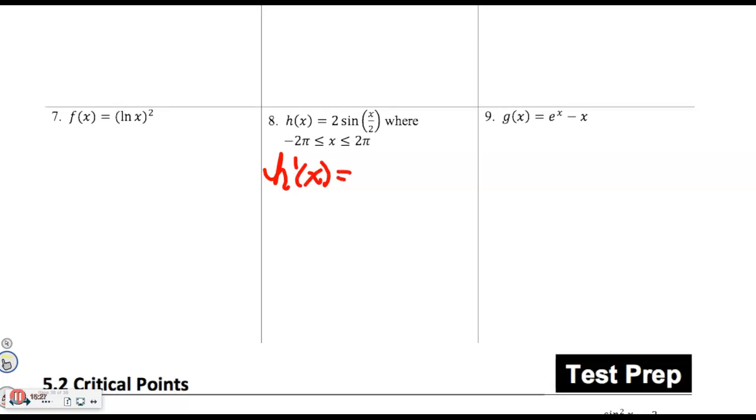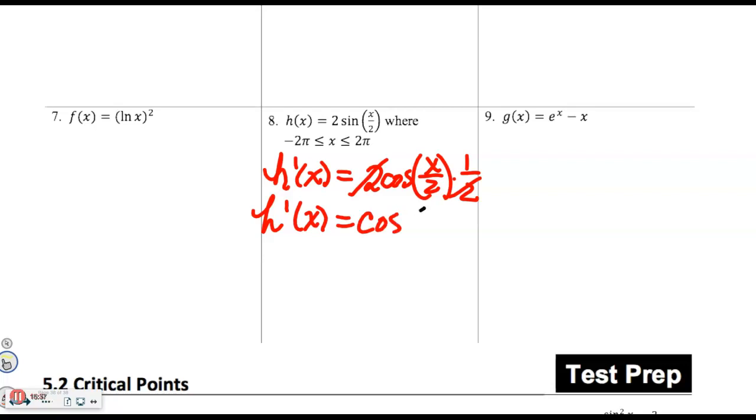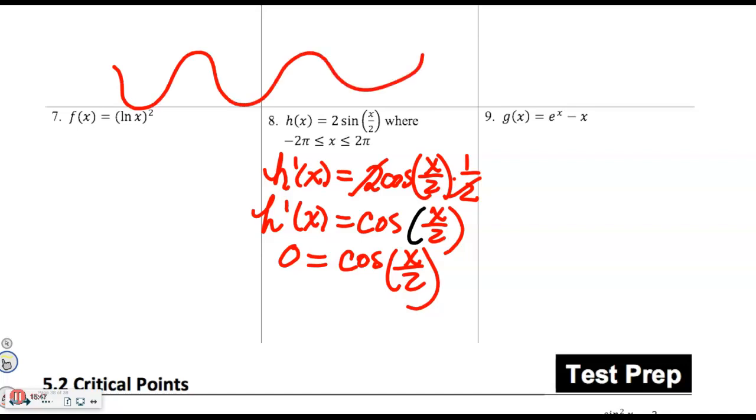We have h prime of x being 2 cosine of x halves times the derivative of the guts. The 2's cancel. So my derivative of this function is cosine x over 2. I need that derivative to equal 0 on the domain given or non-existent. But the cosine function's all roly-poly, so I know there's no value that I can't put in for x. Its domain is all reals. The domain of my function, though, is negative 2 pi to pi. So I have to find out where we're equal to 0. And I'm going to kind of head to the positive here.